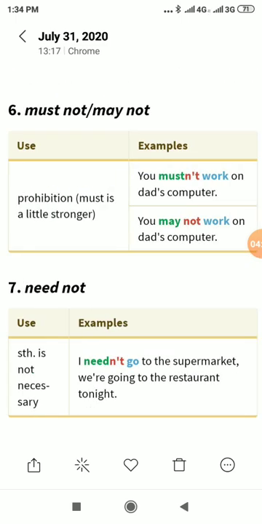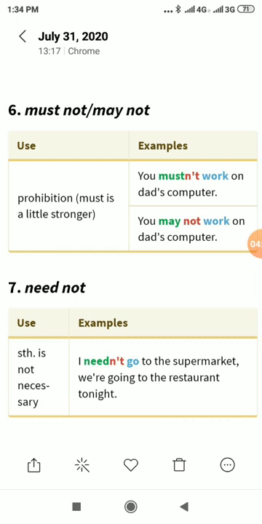Must not, may not. Prohibition: must is a little stronger. You must not work on that computer. You may not work on that computer.